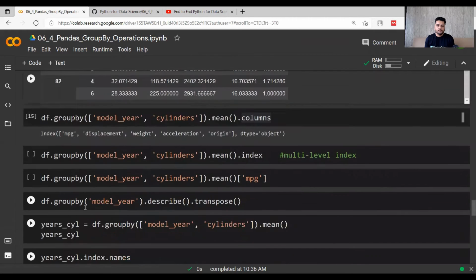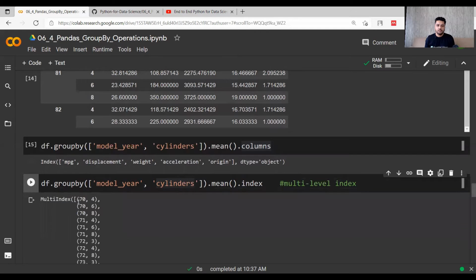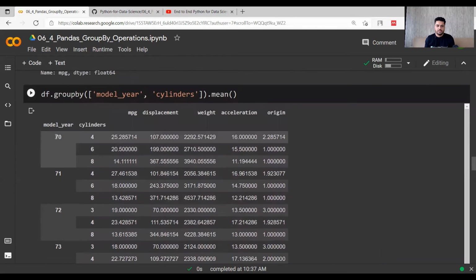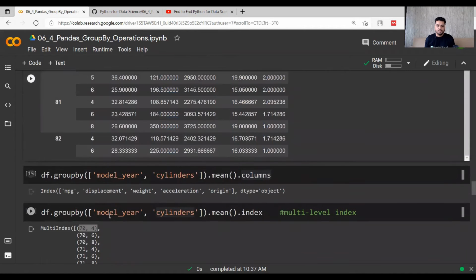Now let's move ahead. When this group by function is done over the 2 parameters and the mean has been calculated, I want to see how my index looks. It will be something like 70,4, 70,6, 70,8. So it will have different values according to the values we saw here. You can see that for 70 there were 3 values, 4, 6, 8. So it will be 70,4, 70,6. If I want to access the first row, I have to access the 70,4 index, right? So just to give you an idea, this is how you can do it.